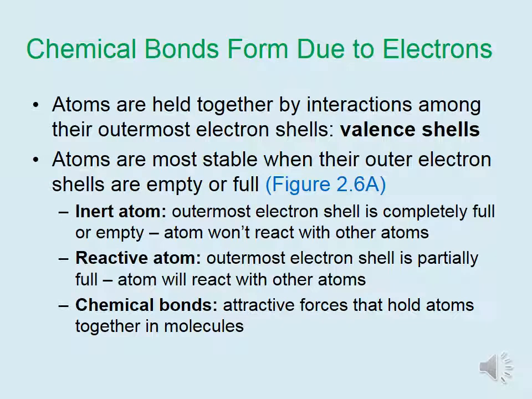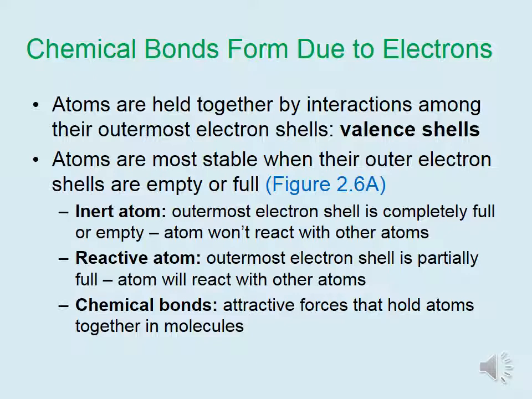Atoms are held together by interactions amongst their outermost electron shells called valence shells. Atoms are most stable when their outer electron shells are either completely empty or full. While this might sound like opposite points, if the outer shell becomes empty, the next remaining outermost shell is actually full. An inert atom is an atom in which the outermost electron shell is completely full or empty. Therefore, this atom will not react with other atoms because it is stable and does not need to react to fill or empty its shells.